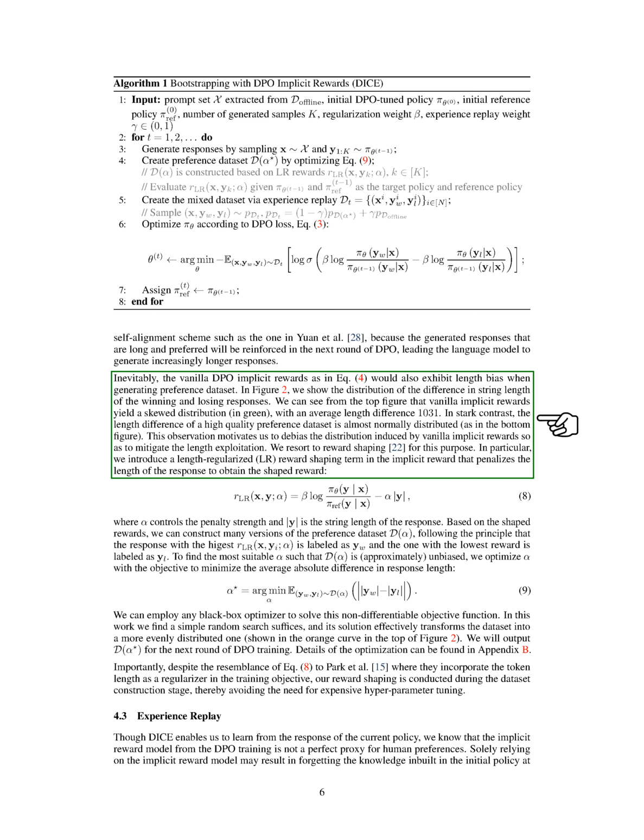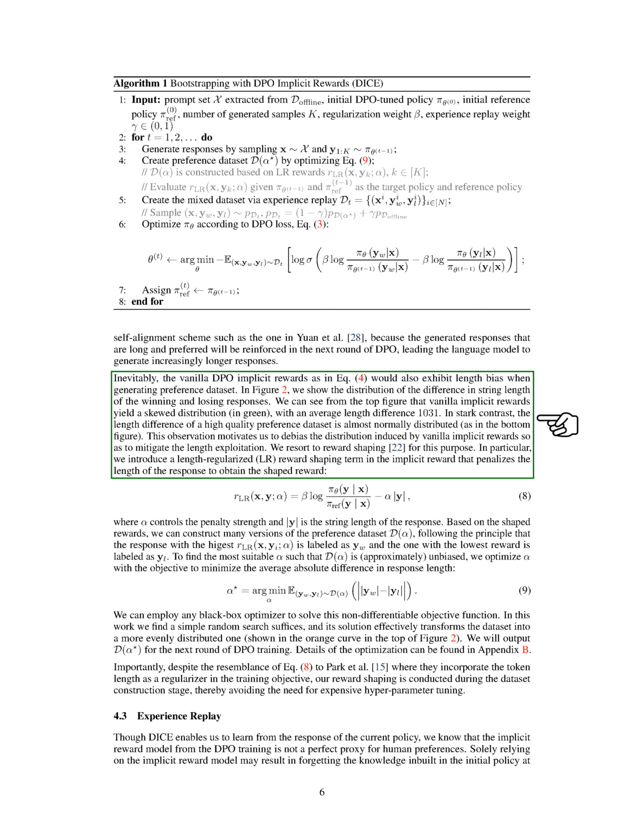To address this length exploitation issue, we introduce a length regularized (LR) reward shaping term in the implicit reward function. This term penalizes the length of the response to shape the reward accordingly. By adjusting the penalty strength parameter, we can construct different versions of the preference dataset, aiming to minimize the average absolute difference in response length and create a more balanced dataset. We optimize the penalty strength parameter using a black box optimizer to achieve an approximately unbiased dataset. A simple random search method proves effective in transforming the dataset into a more evenly distributed one.